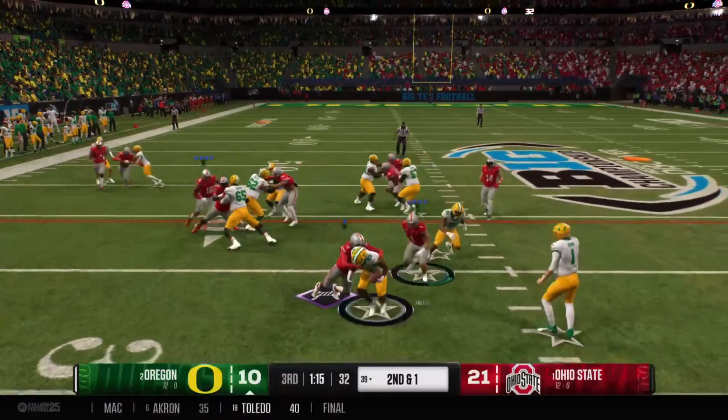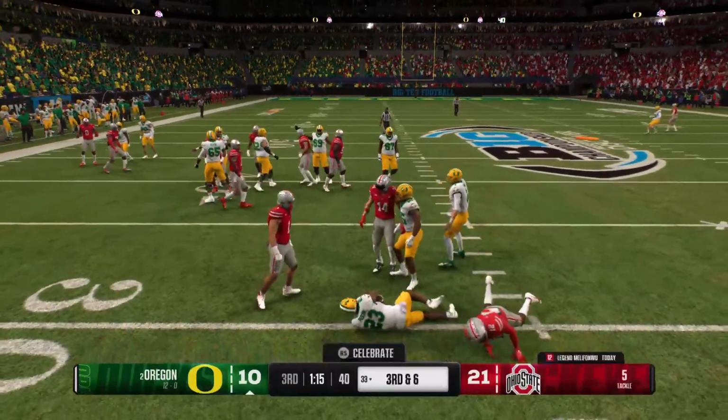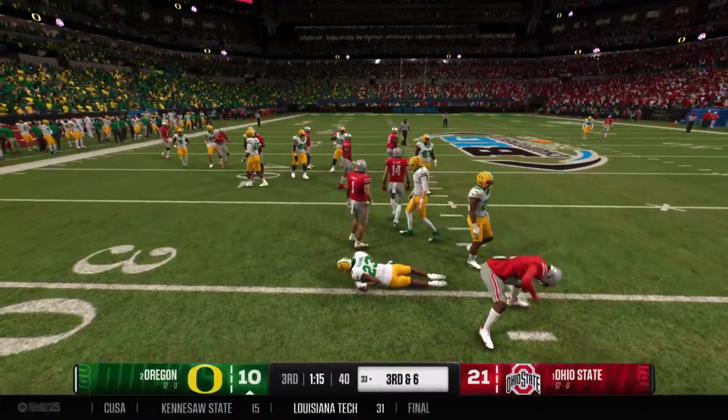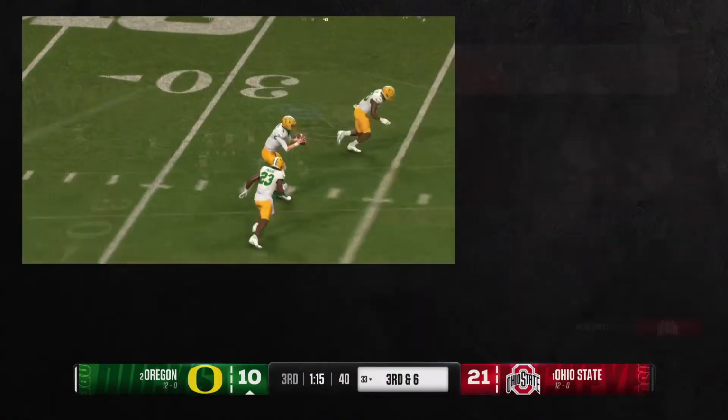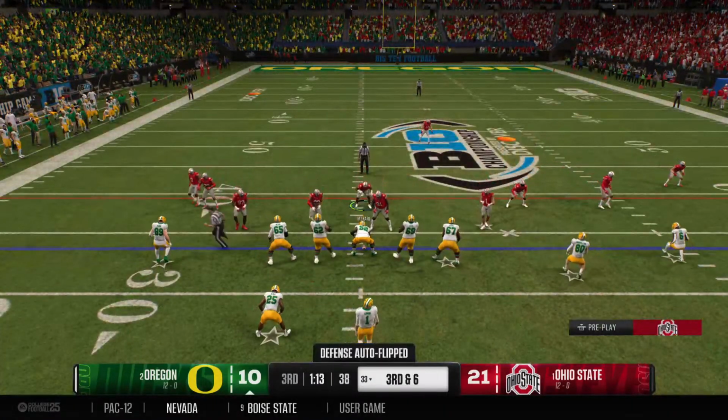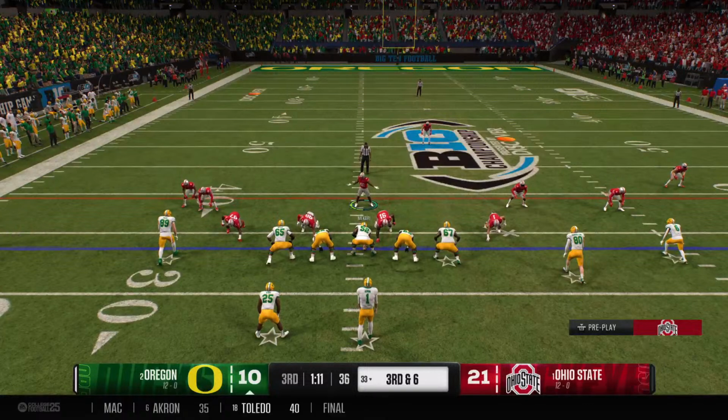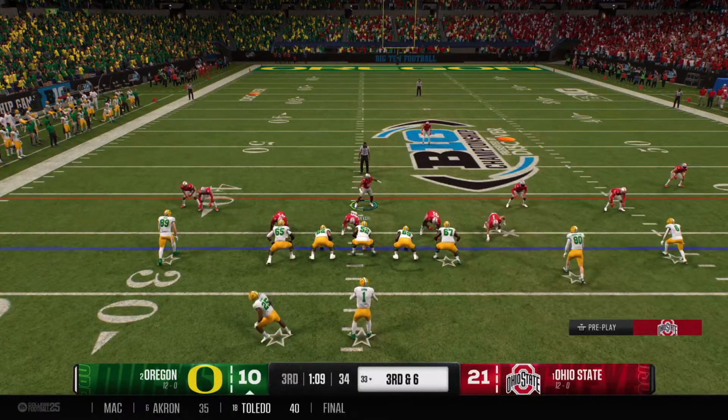Heading left after the handoff. And they'll tackle him for a loss of 5 yards. Well, I don't think the offensive line gave the back much of a chance at all. Now, give credit to the defense. It was almost like they were anticipating a run and got up close to the line of scrimmage in a hurry.